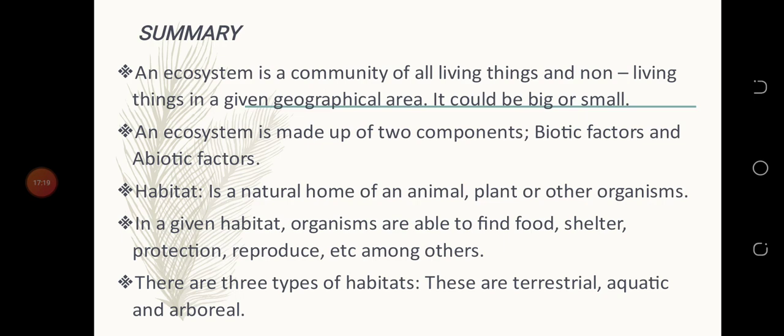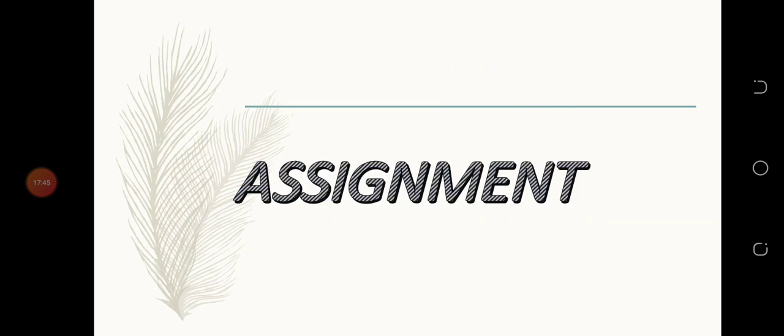Now we come to habitat. It's a natural home of an animal, plant, or other organisms. In a given habitat, organisms are able to find food, shelter, protection, reproduce, among others. There are three types of habitats. They are the terrestrial, that's the land; aquatic, that's the water; and arboreal, that's the air.